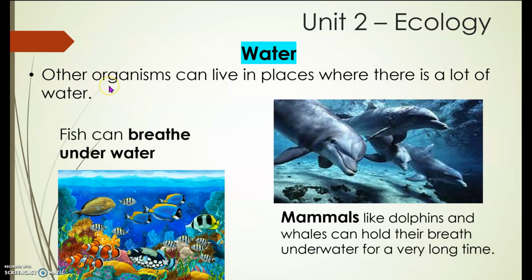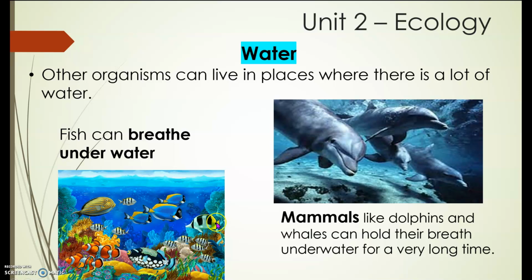Repeat after me. Other organisms can live in places where there is a lot of water. Very good. We know that fish can breathe underwater. They take their oxygen from the water. They breathe when they take the water inside their mouth and force it out through their gills.